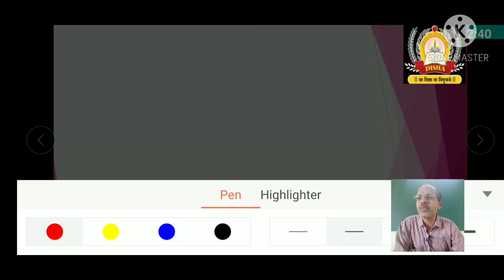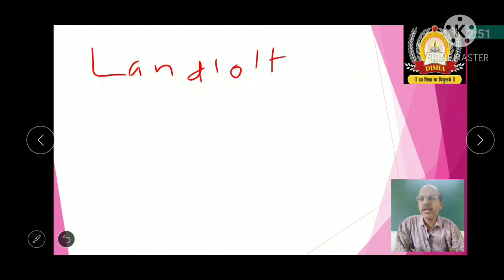This law was proved by a scientist called Landolt. He took silver nitrate and mixed it with sodium chloride, and after the reaction, as you already know, AgCl plus NaNO3 is formed.